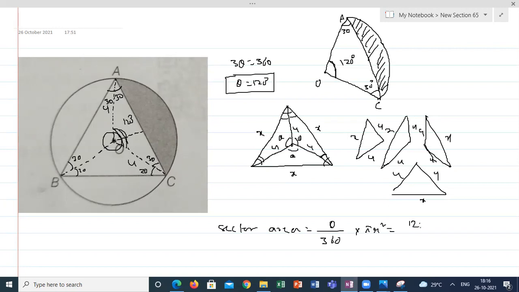This will be 120 by 360 into pi 4 square. So this will be 16 pi by 3. Will you agree? Correct or not? Yes, sir.